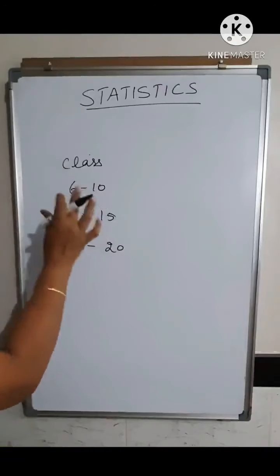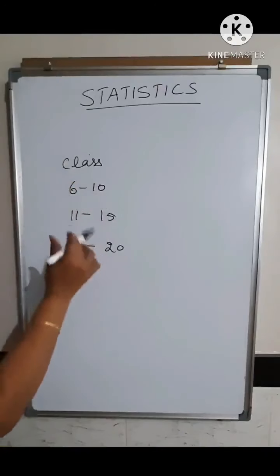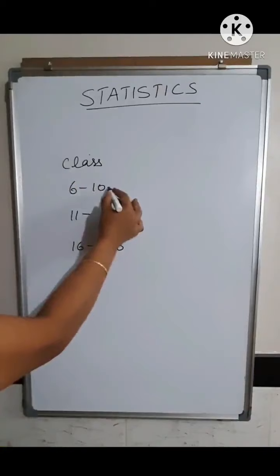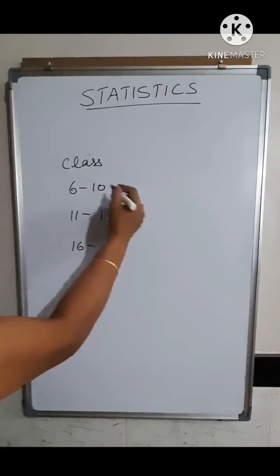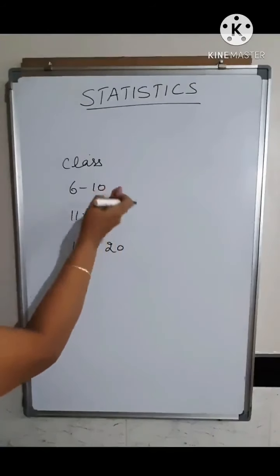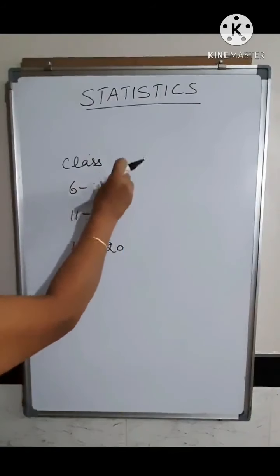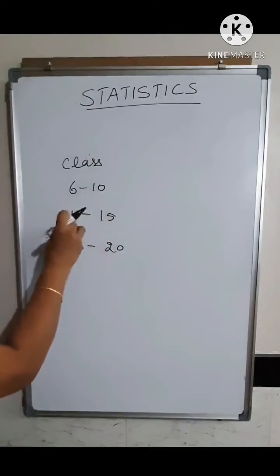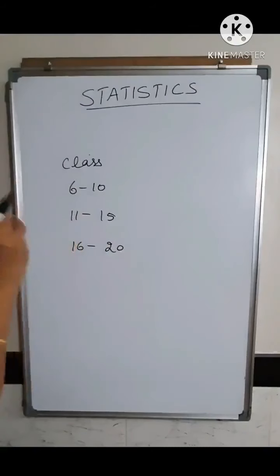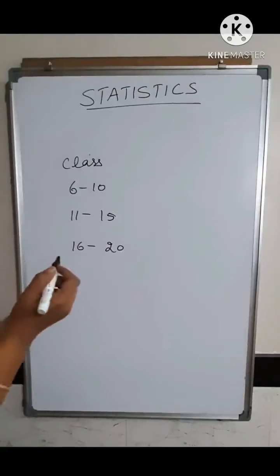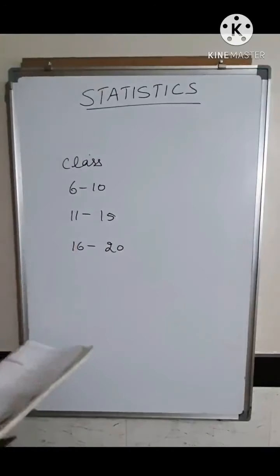Now, with this type of preparation of the table, suppose you have got a score which is 10.5 or 10.6. You will not know where to include this 10.5 or 10.6. Neither can you include it here nor in the second group. So to overcome such difficulties, you have got the exclusive method,